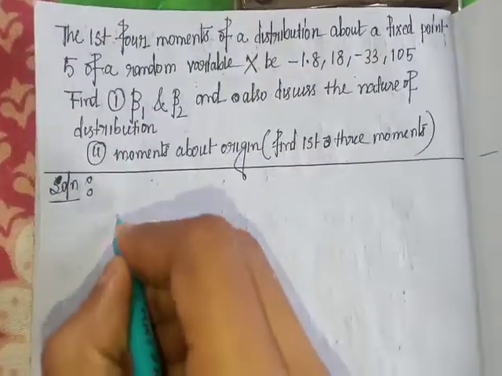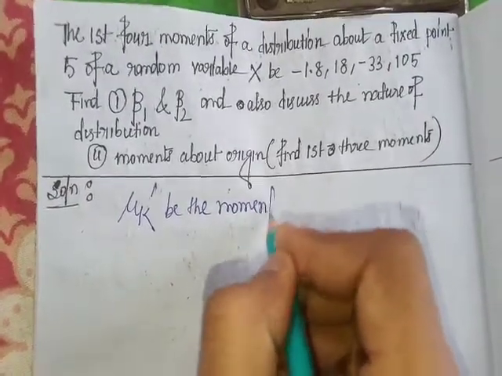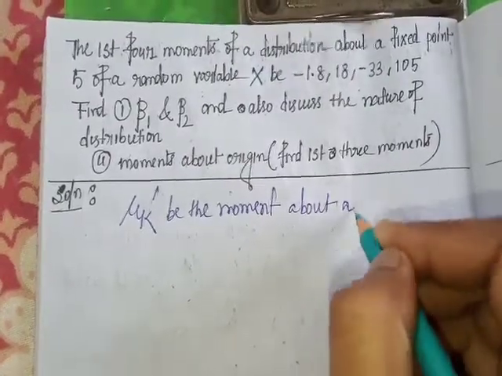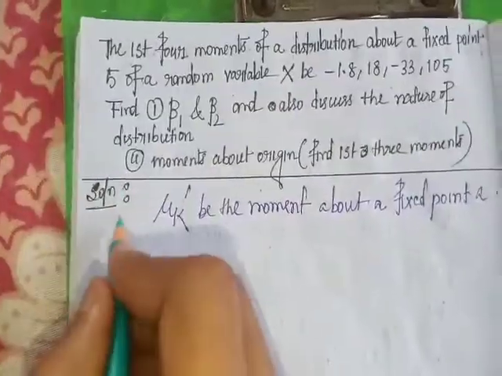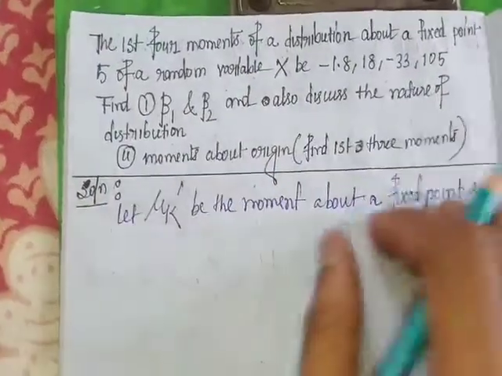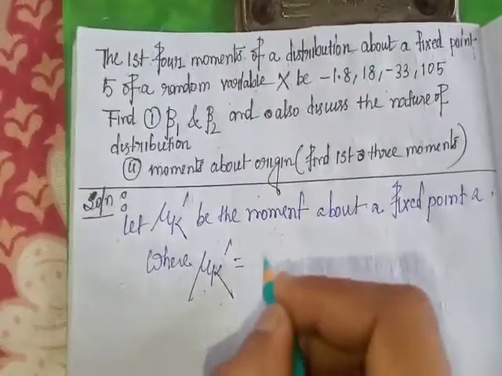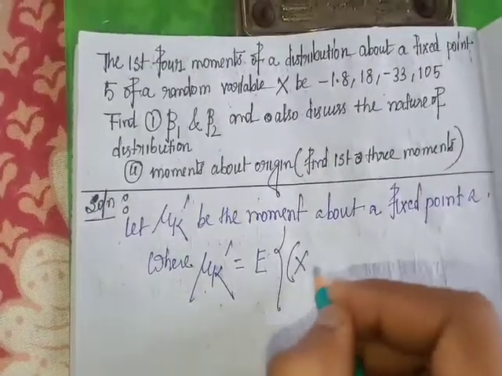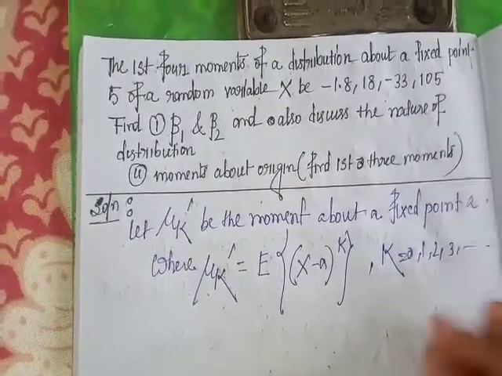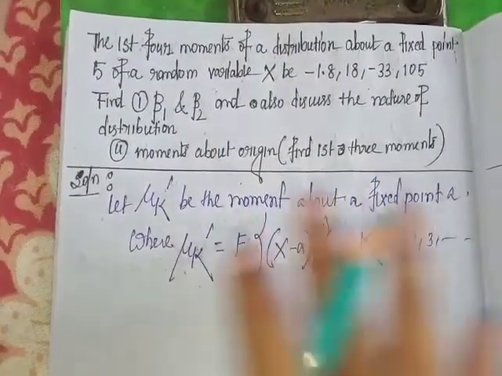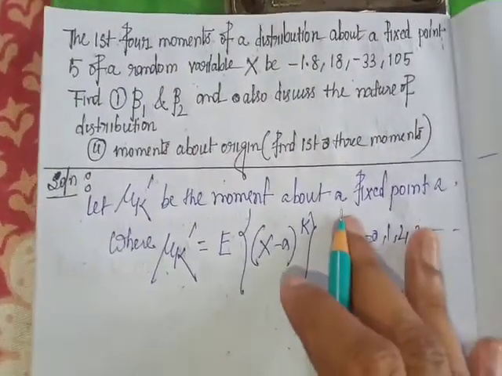We already discussed: let mu k dash be the moment about a fixed point A, where mu k dash equals the expectation of (x minus A) to the power k, with k running from 0, 1, 2, 3 and so on.